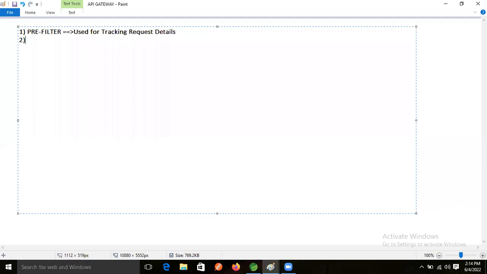After that, what is there? The post filter. What is the use of the post filter?